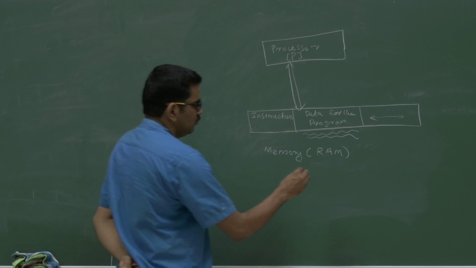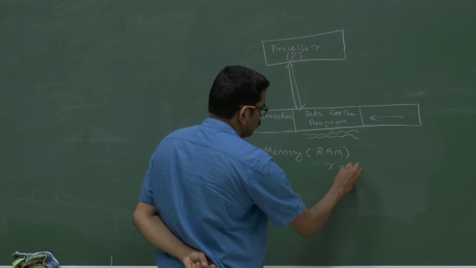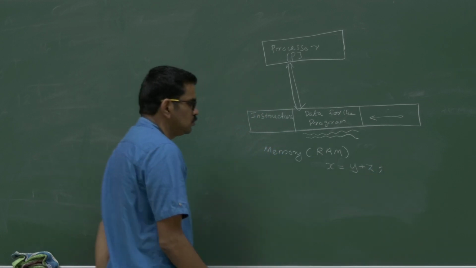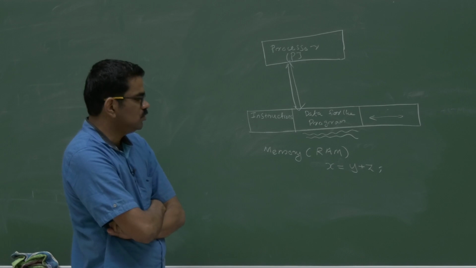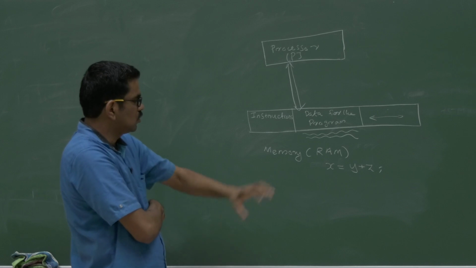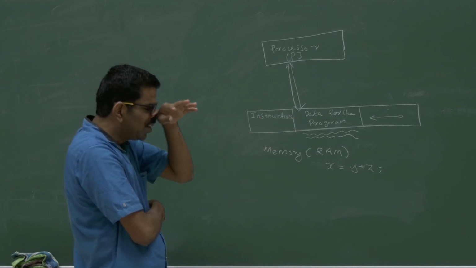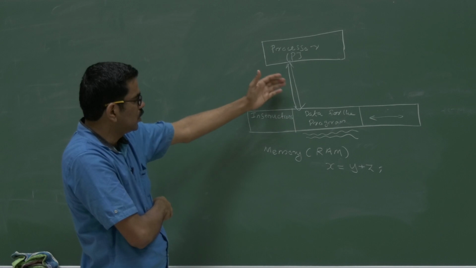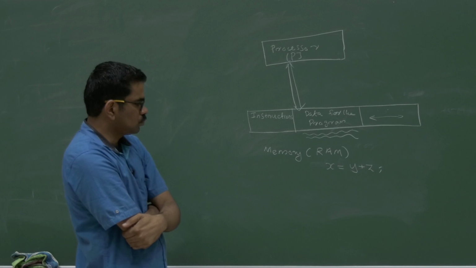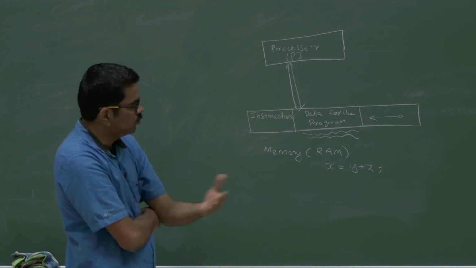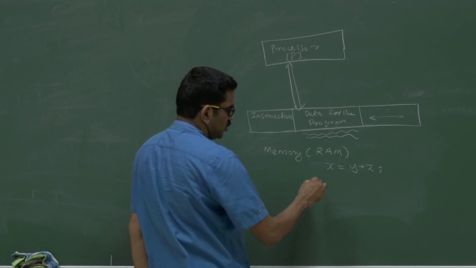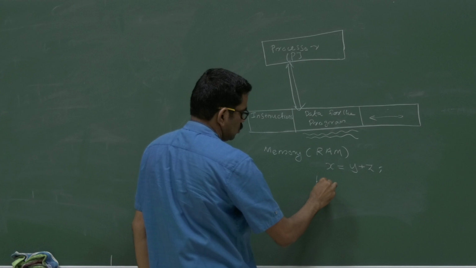So for example, if this is a high level language statement like x equal to y plus z, this is a C statement, I put a semicolon here. Then this is a high level language statement x equal to y plus z, and when the program is compiled, it will be converted to a binary and loaded into RAM. Then when it is run, it will be loaded into RAM and data will be there, then you execute.